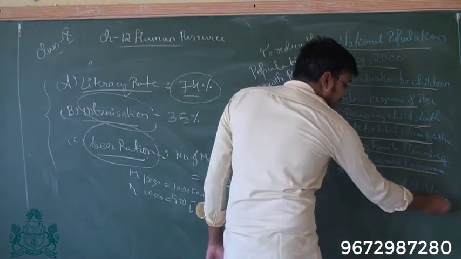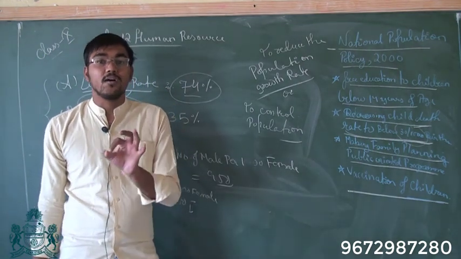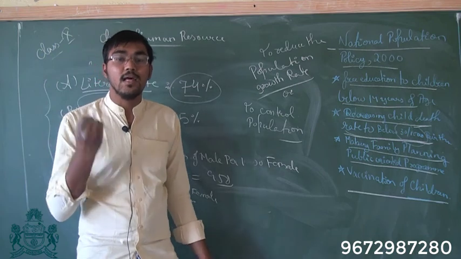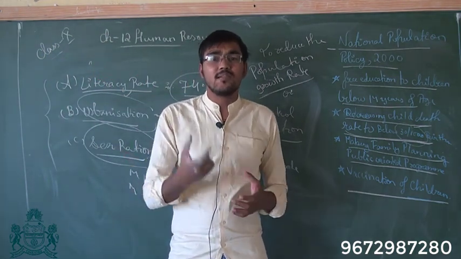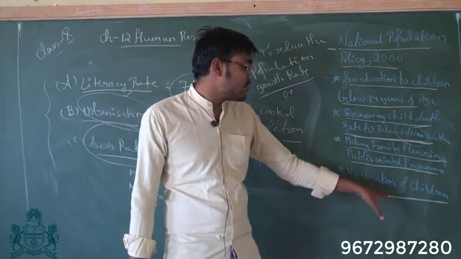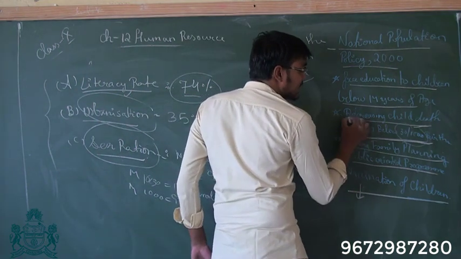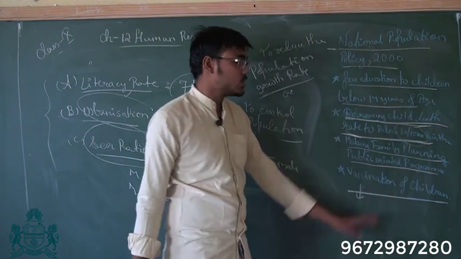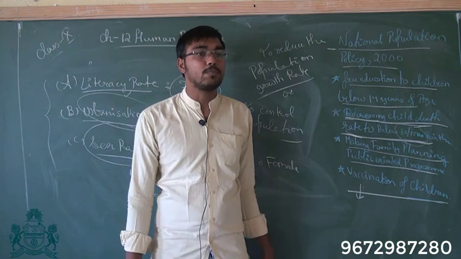Then comes vaccination of children. Vaccination of children means giving vaccine or tika to children so that they are protected against various diseases like TB, rotavirus, or various other like measles, rubella. So to protect children from such diseases, we give them vaccination. Vaccination also leads to decrease in child death rate. So these were the few features of National Population Policy.